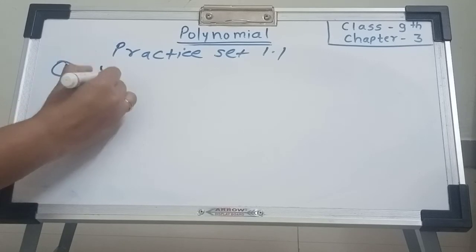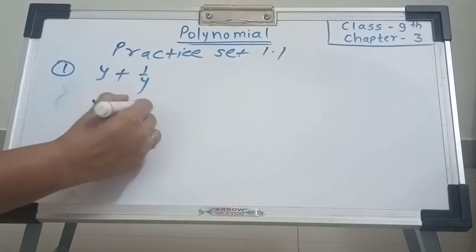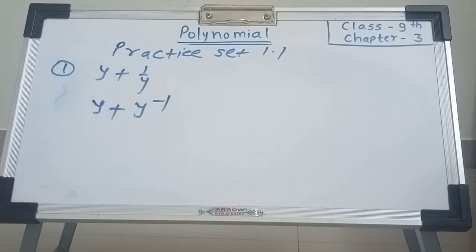First expression is y plus 1 upon y. Is this a polynomial or not? 1 upon y means y raised to minus 1. Minus 1 is not a whole number. Our definition is that the expression having whole number degree is called a polynomial. Here minus 1 is not a whole number. Hence this is not a polynomial.